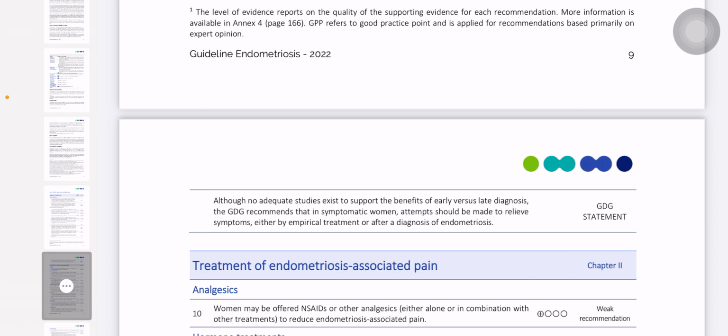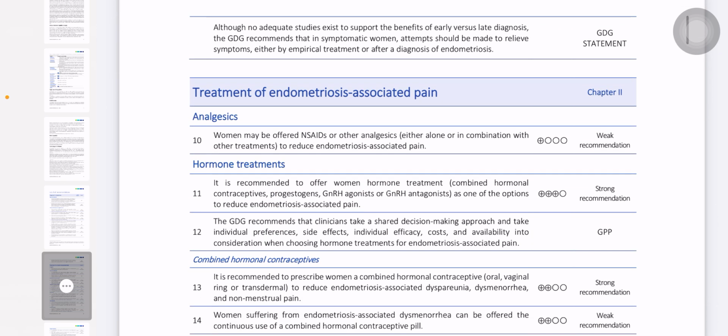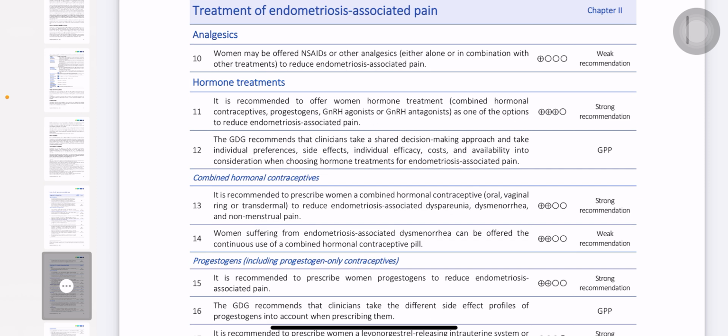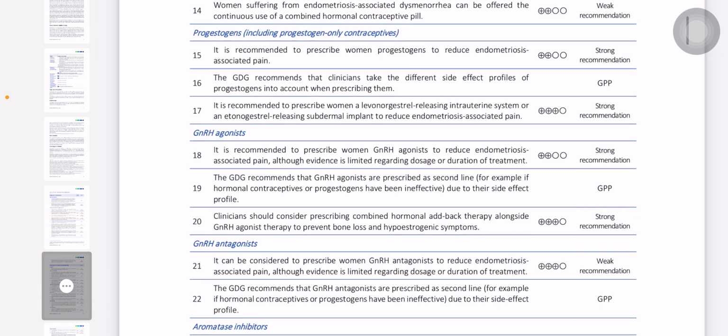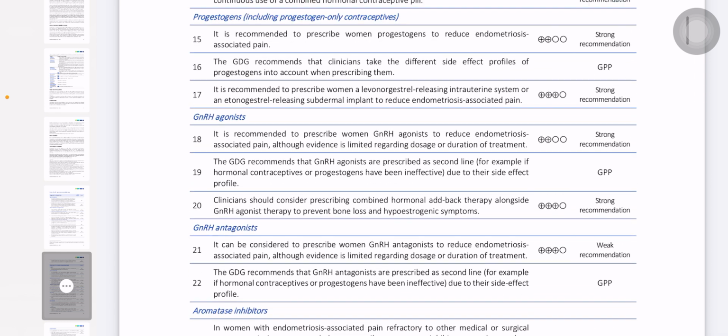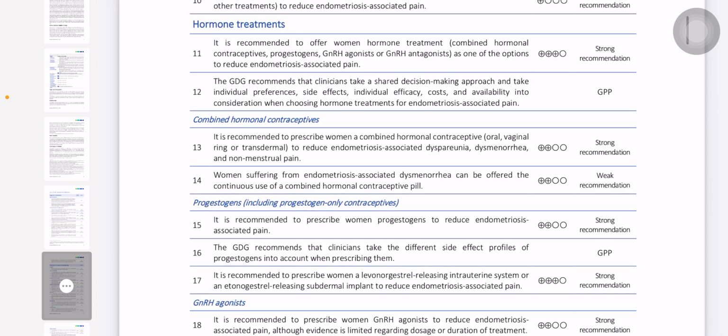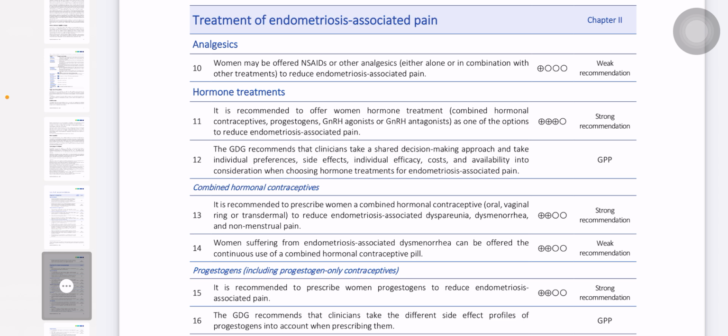So you don't have to read the full guidelines because they give so much explanation. Okay, so the treatment of endometriosis associated pain. The first option is analgesia, NSAIDs alone or other analgesia. Hormonal treatment in the form of combined oral contraceptive, progesterone, GnRH agonist and antagonist reduces endometriosis pain. And the last one is aromatase inhibitors. But if the patient is not controlled with analgesia, then first line is analgesia, and then we have to add hormonal treatment.